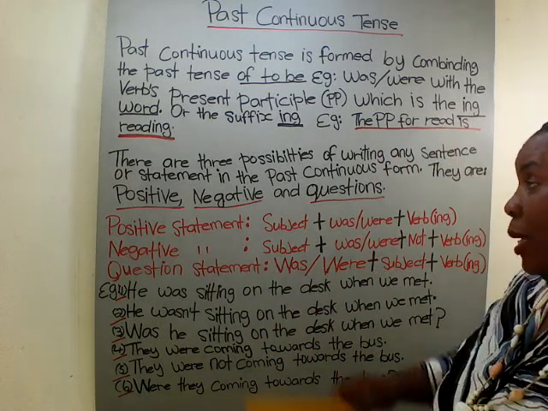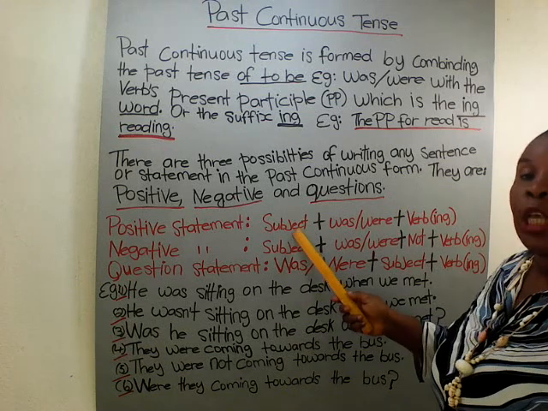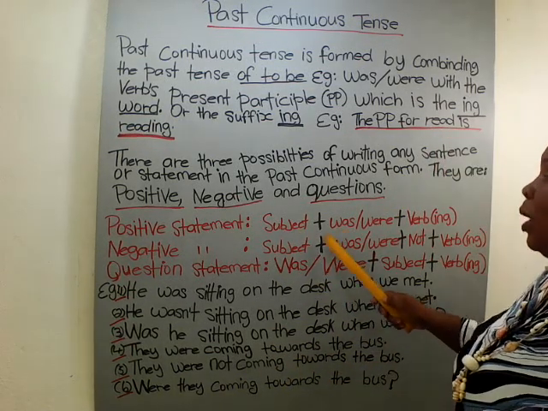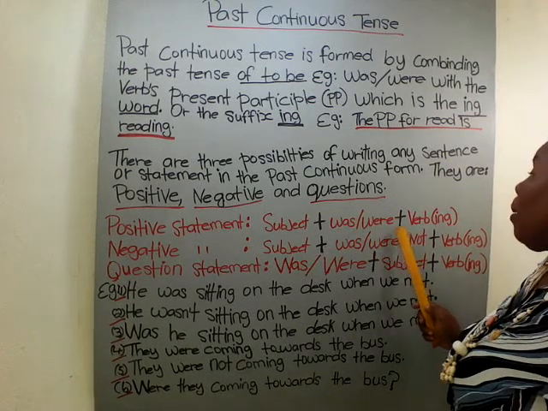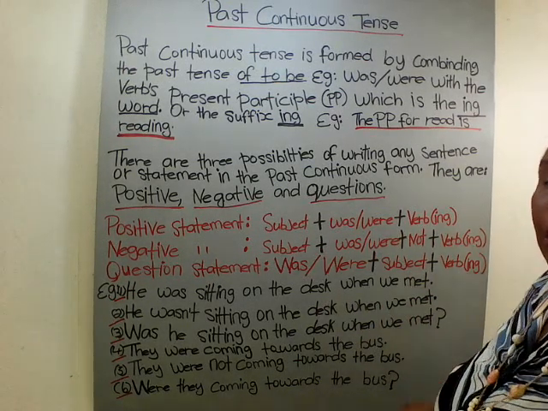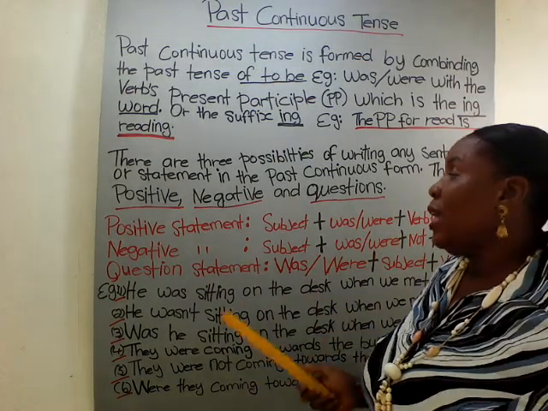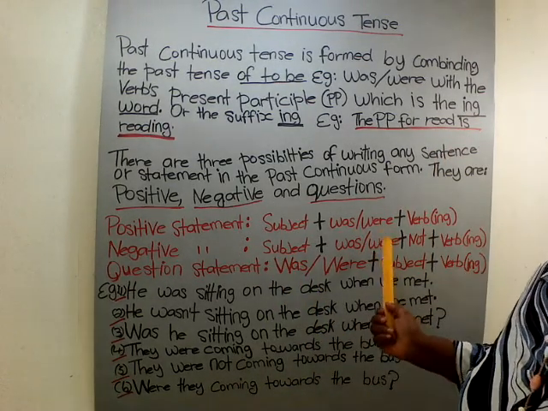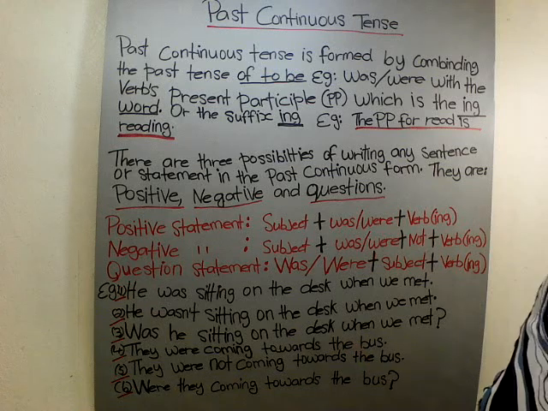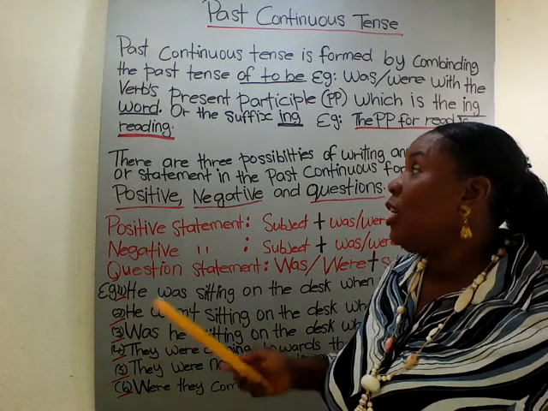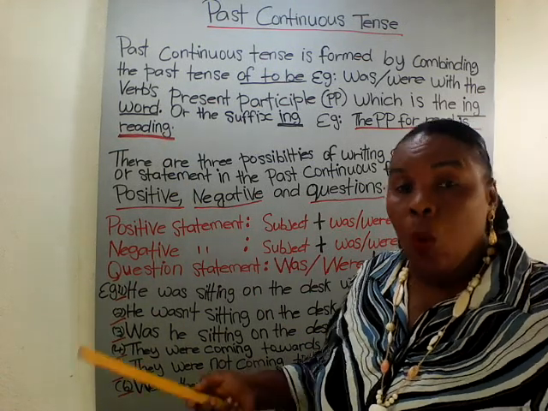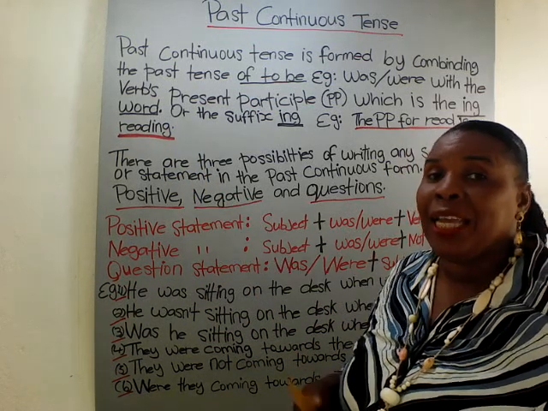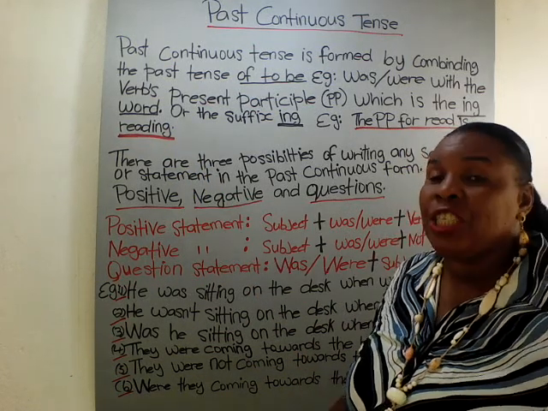Positive statement. In a positive statement you have the subject, which is the thing or the person you're talking about, plus was or were, plus the verb ing. The positive statement: you deal with the subject first, then was or were, plus verb ing. The verb carrying the ing, for example reading or walking, the ing suffix at the end.